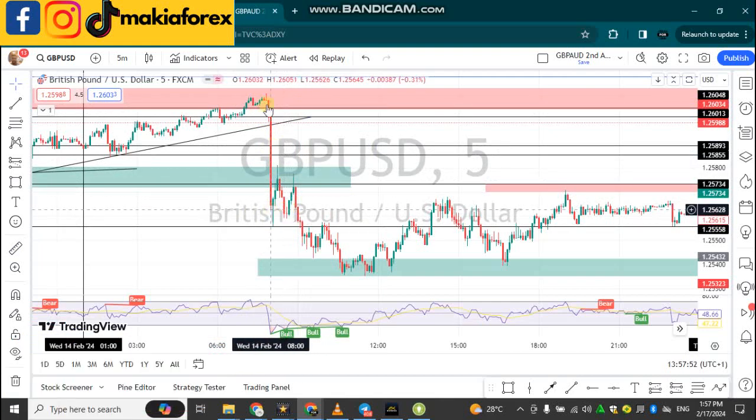So that means that if you miss the first 5 minutes candle, you can still wait for a pullback. As long as you know that the news is bearish, you can now wait and see a reversal in the 1 minute time frame. When you see a reversal in the 1 minute time frame, you can go in for a sell.